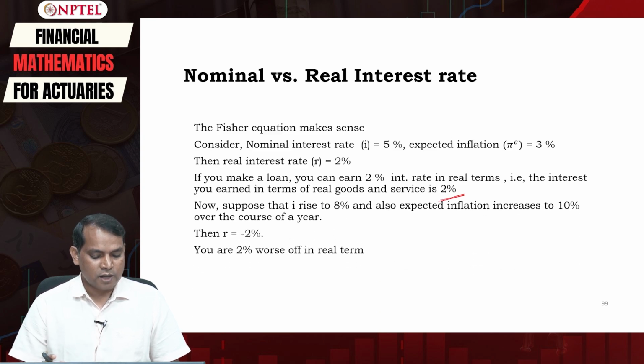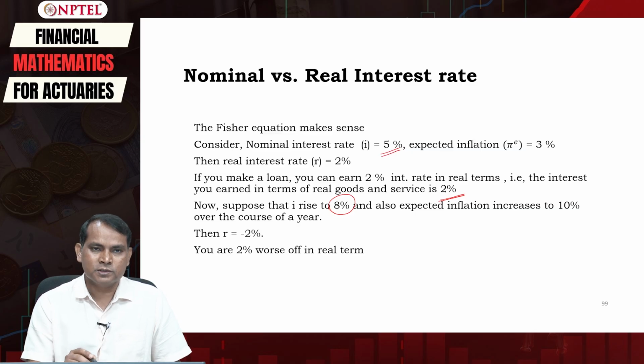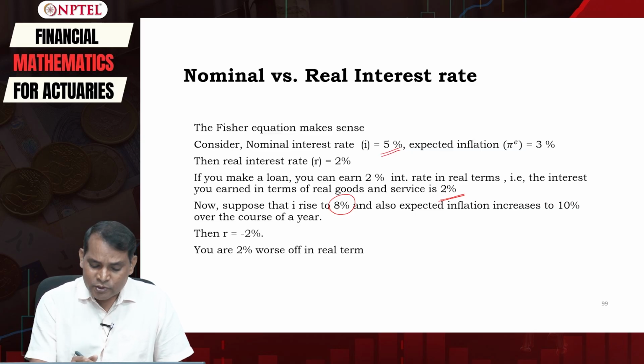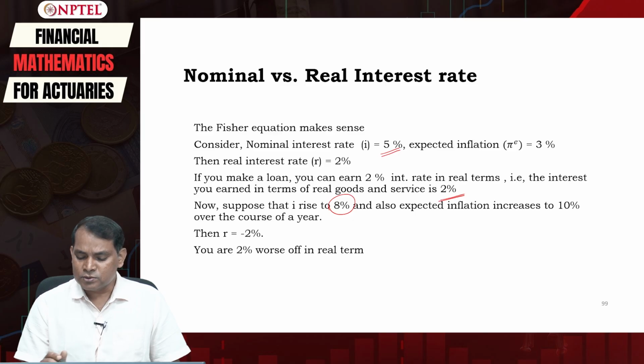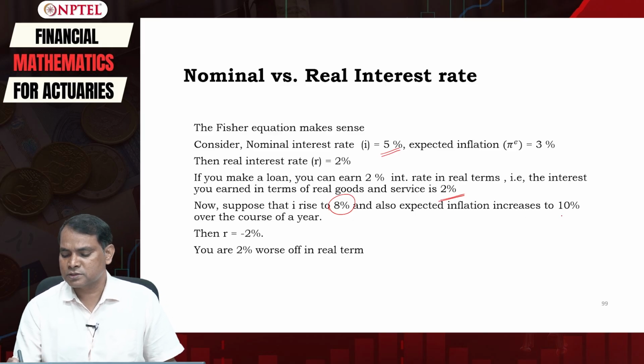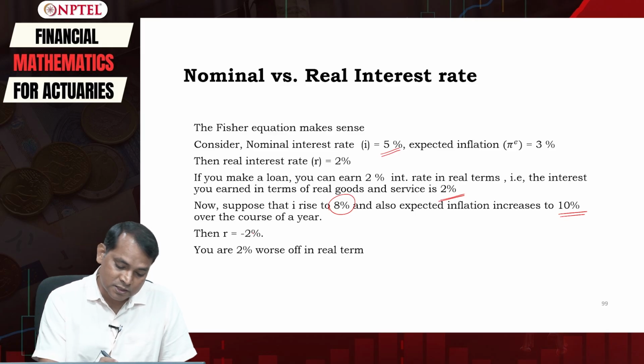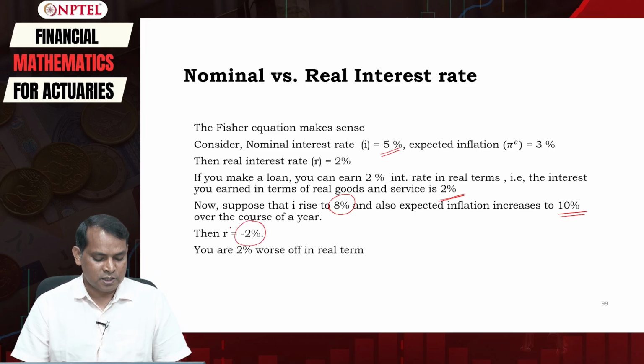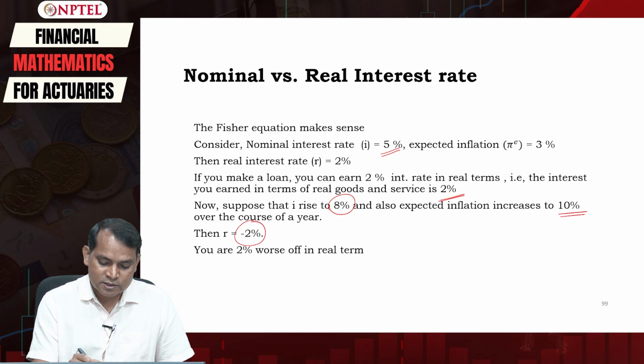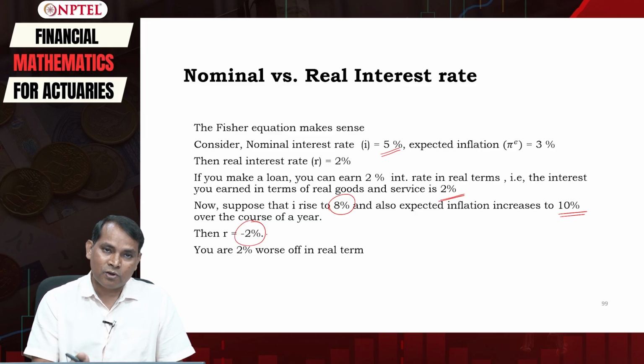Okay, now suppose that the nominal interest rate rises to 8%. Initially it was 5%, but now it has risen to 8%, and the expected inflation also increased to 10% over the course of a year. So now what is the real interest rate? The real interest rate is actually minus 2%, right? So even though the nominal interest rate increased from 5% to 8%, our real interest rate is actually the opposite.